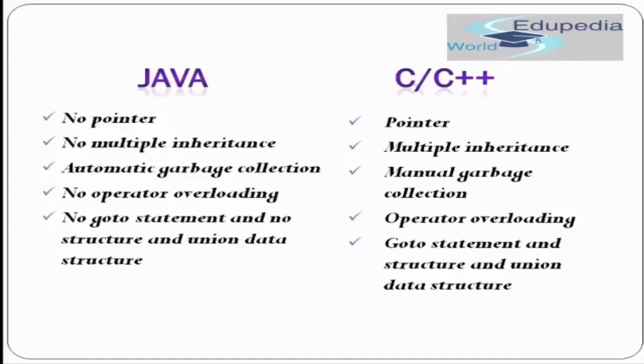Okay, now another important feature is the goto statement. That was present in C and C++, but Java does not support the goto statement. And also there is no concept of structures. In C and C++, we used to create a struct and then pass variables, but in Java we don't have these. Moving forward.